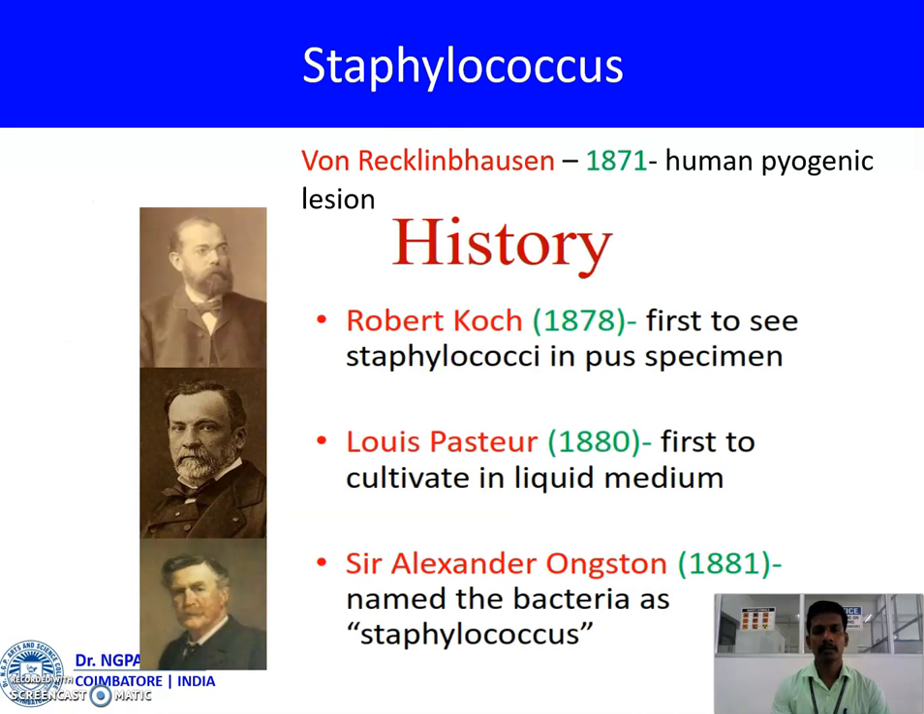History: von Reglihans, in the year 1871, was the first person to identify the Staphylococcus genus from human pyogenic lesions. Robert Koch in the year 1817 was the first to see the Staphylococcus in pus specimens. Louis Pasteur in the year 1880 was the first to cultivate it in liquid medium. Sir Alexander Hoxton in the year 1881 named the bacteria Staphylococcus.